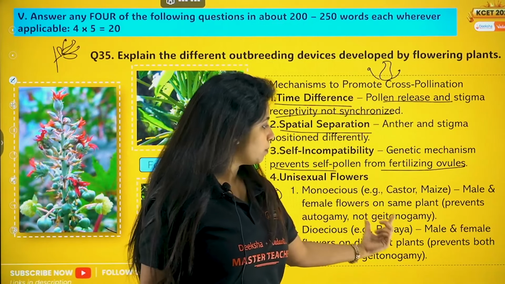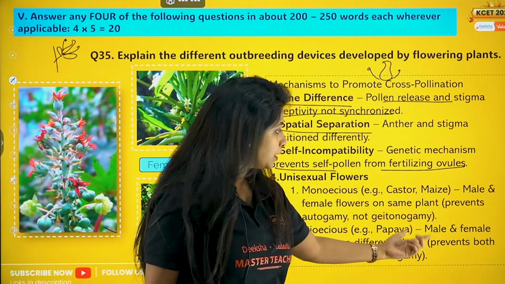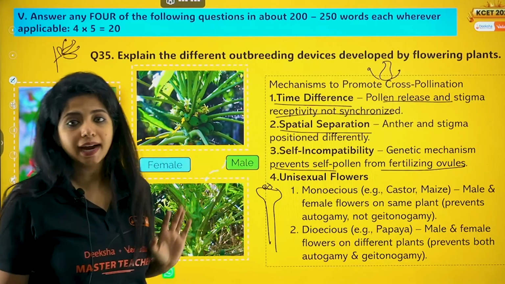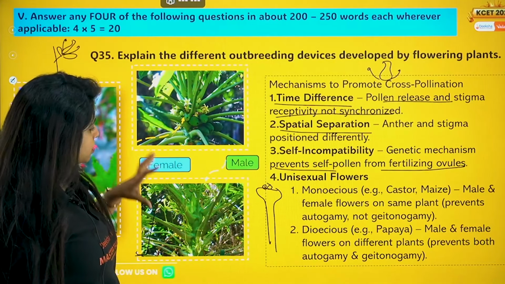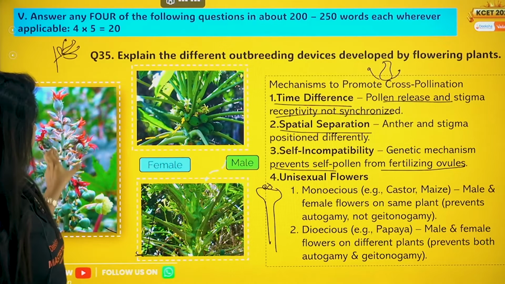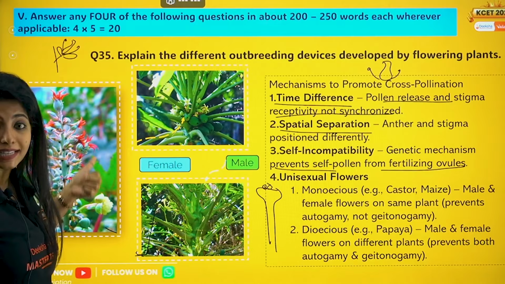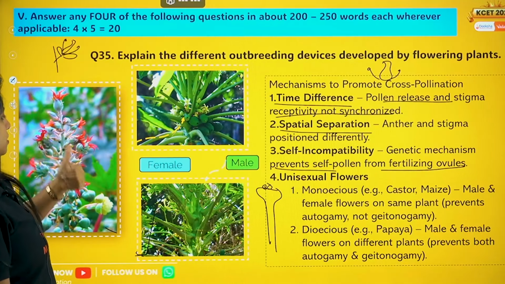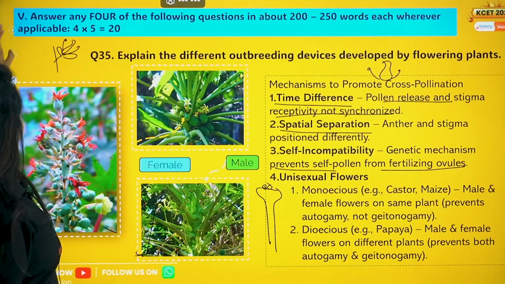Now dioecious plants, papaya, male and female flowers on different plants prevents both autogamy as well as geitonogamy. This is papaya male, this is papaya female plant. And this is where you have male and female plant together. This is castor. You get castor oil from castor. This is the castor. Okay?